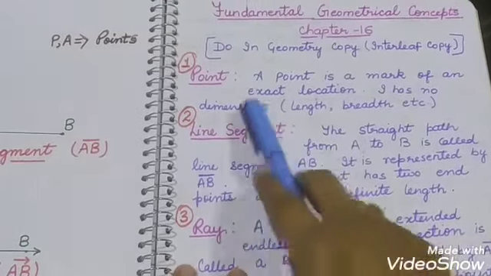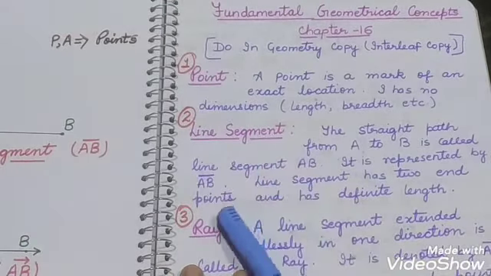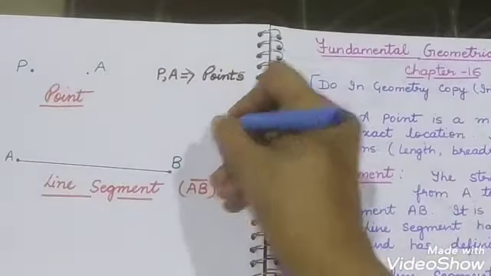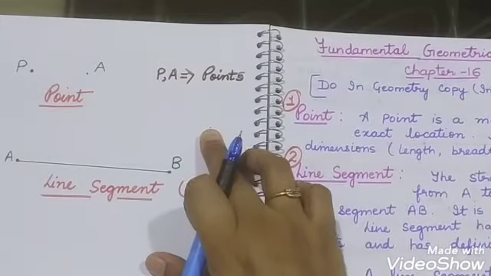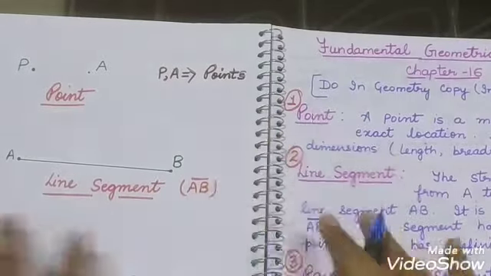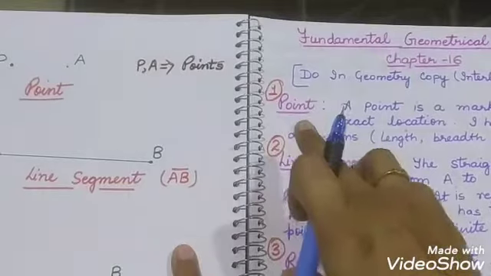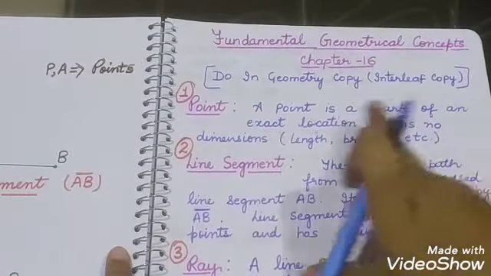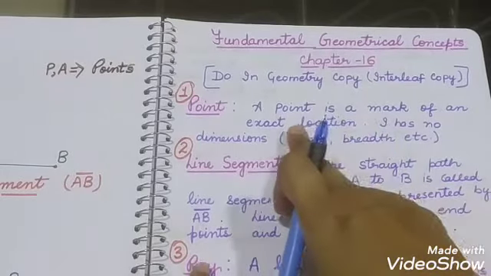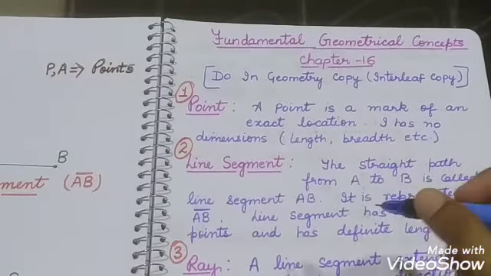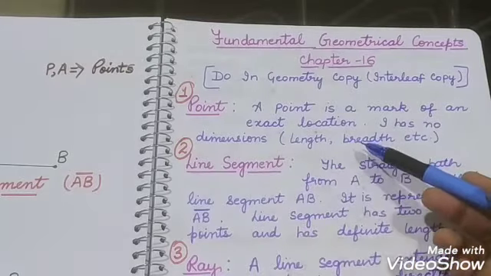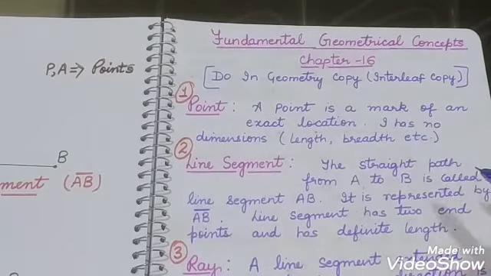First we will study about point. What is a point? A point is just a dot. If we put a dot, then that dot is called a point. A point does not have any length, does not have any breadth. A point is a mark of an exact location. It has no dimension, meaning it has no length, no breadth, no thickness.